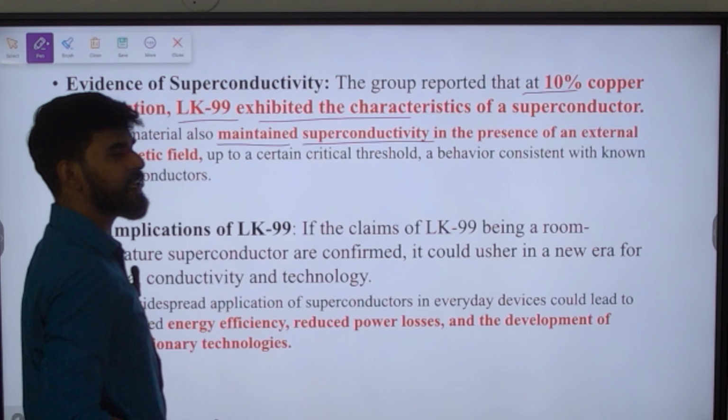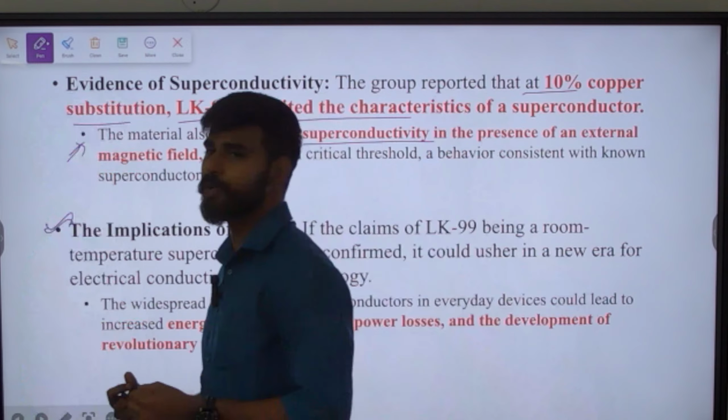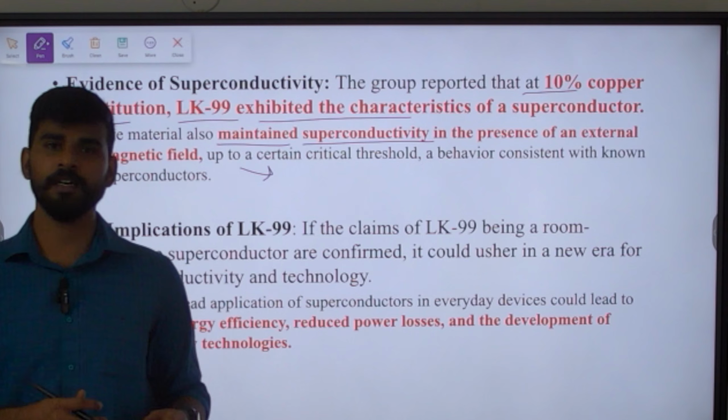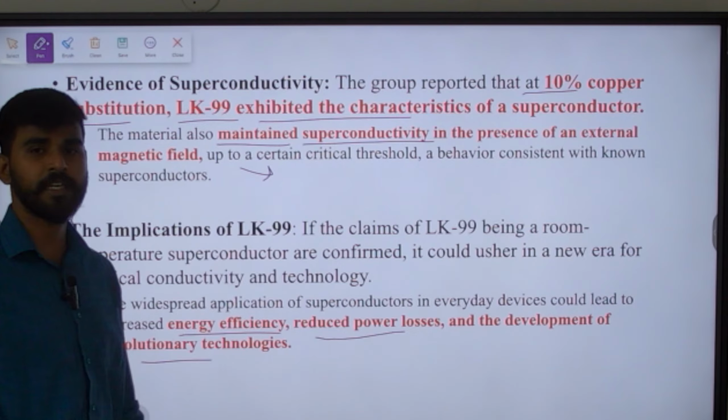Actually, this kind of property is very typical to superconductors. So it maintains superconductivity even in the presence of external magnetic field. As we saw earlier, if the claim that they are making now is going to be true, then surely it is going to revolutionize the technological field, because it will provide higher energy efficiency, reduced power losses, and development of revolutionary technologies will happen in future. Okay, if these claims are true.